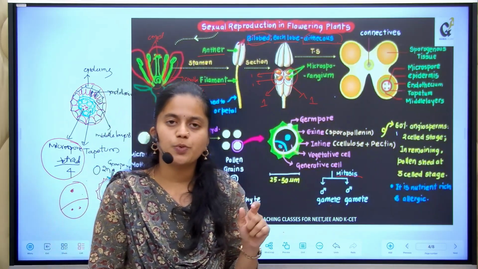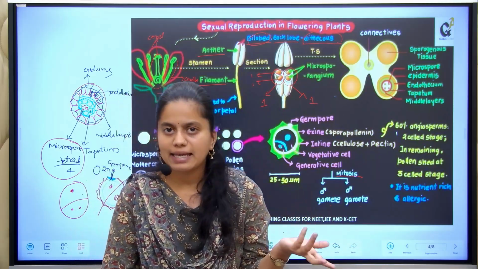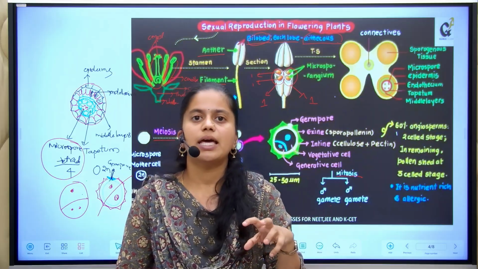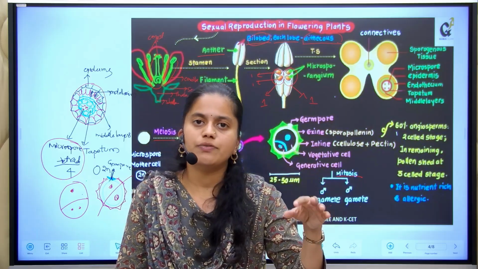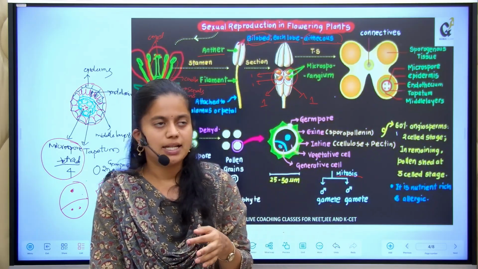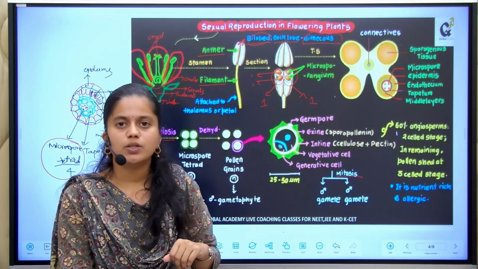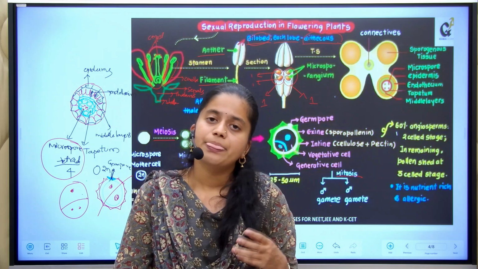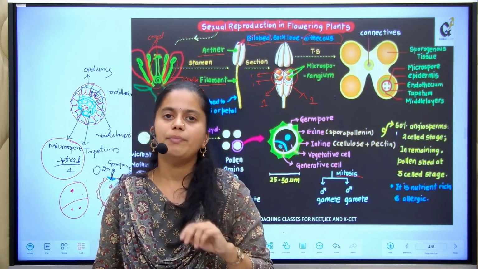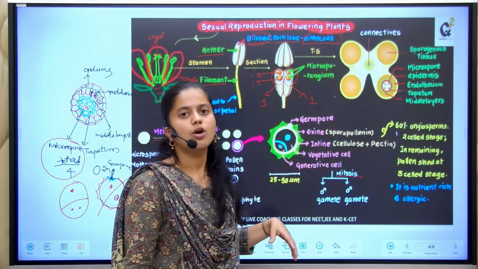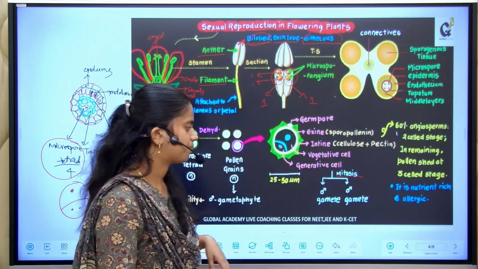Each of the tetrad spores will undergo development, that is the development of the layers, exine and intine layer. Inside there will be a nuclear division, an unequal nuclear division, that is the production of a larger cell and a smaller cell. The larger cell you can call the vegetative cell, and the smaller cell you can call the generative cell. The generative cell undergoes division again and it produces the two male gametes. So now each pollen grain you can call a three celled stage.